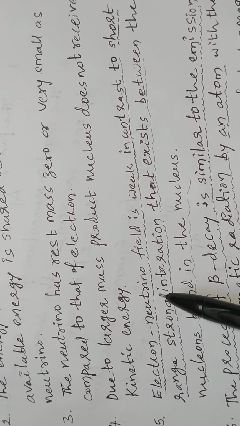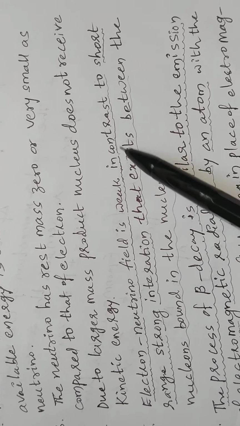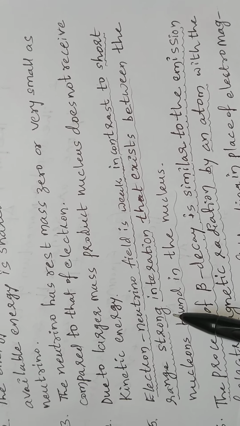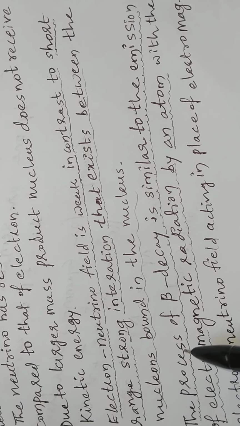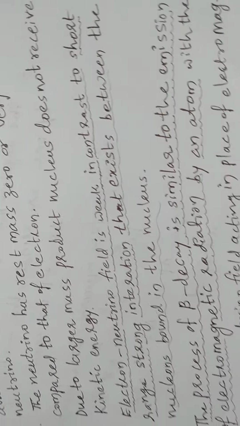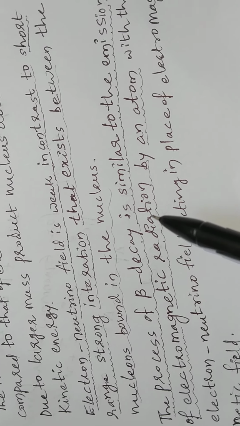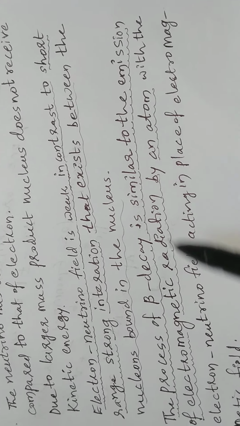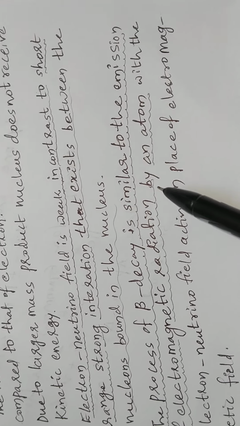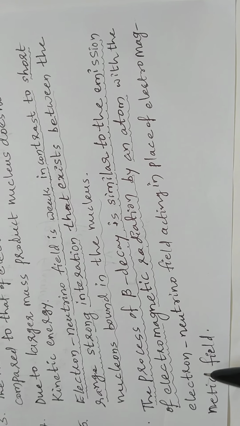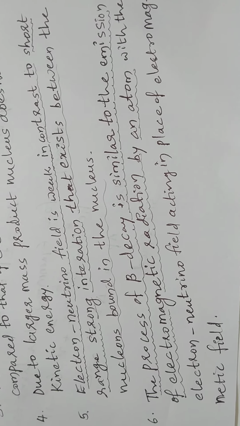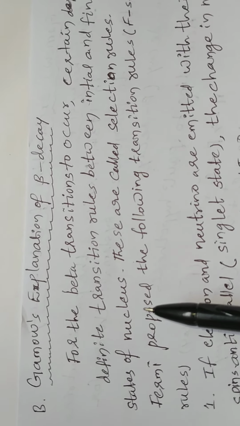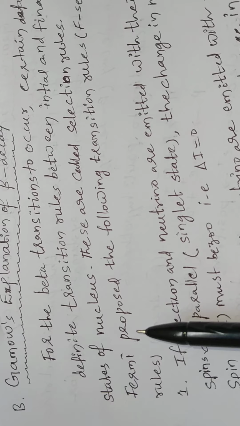The electron neutrino field is weak compared to the short range strong interaction that exists between the nucleons bound in the nucleus. The process of beta decay is similar to the emission of electromagnetic radiation by an atom, with the electron neutrino field acting in place of the electromagnetic field. Now Gamow's explanation of beta decay.